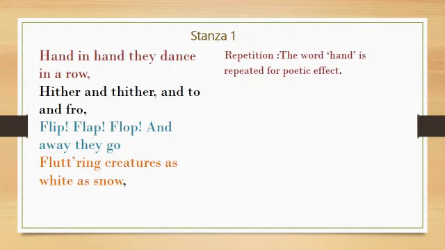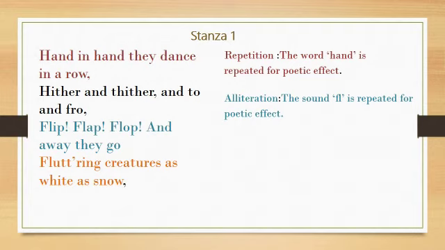Let's move to the next line. Flip, flap, flop, and away they go. Here, the words flip, flap, flop begin with the same sound, flip. The poetic device in which the same sound is repeated is known as alliteration. Children, remember, in repetition, the entire word is repeated, whereas in alliteration, the words begin with the same sound.